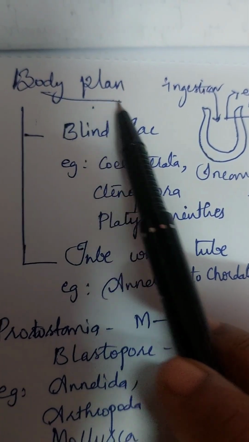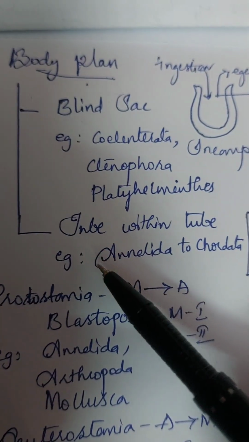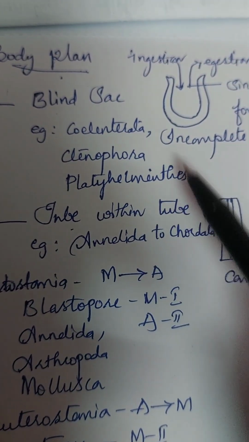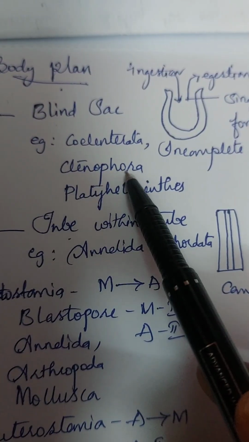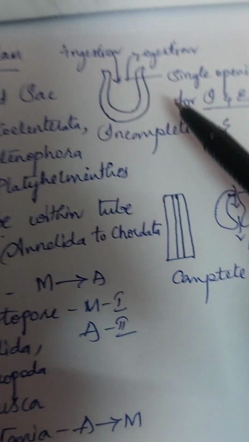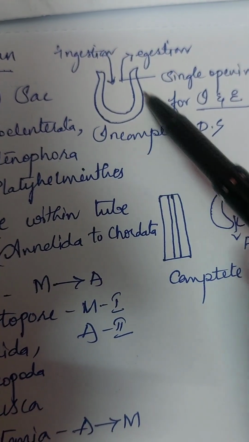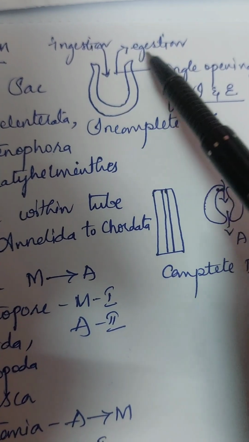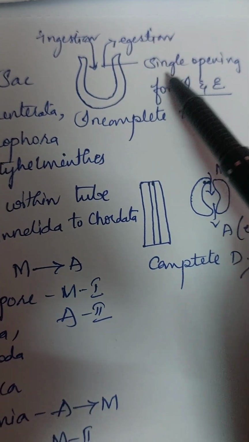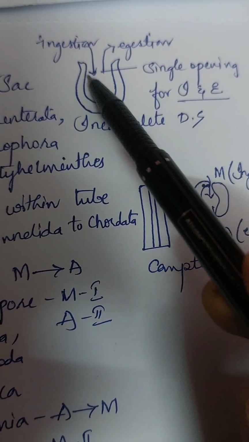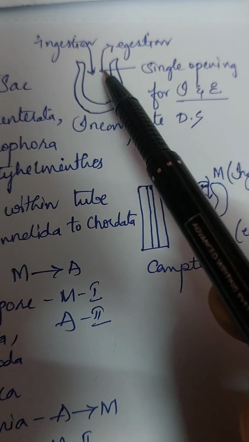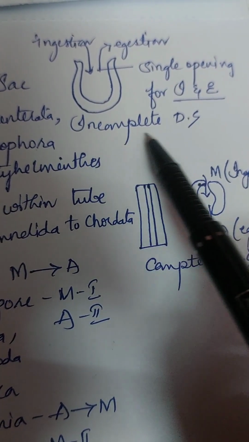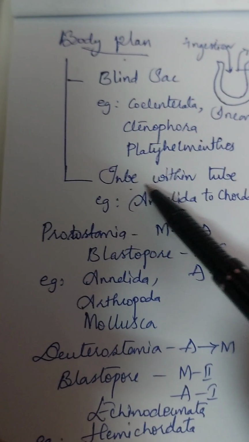Body plan. One is blind sac, next is tube within tube. Blind sac is seen in Coelenterata, Ctenophora, Platyhelminthes. If a single opening is present for both ingestion and egestion, it is called an incomplete digestive system. That is, a single opening for ingestion and egestion, it might be the mouth. We can consider that as an incomplete digestive system.